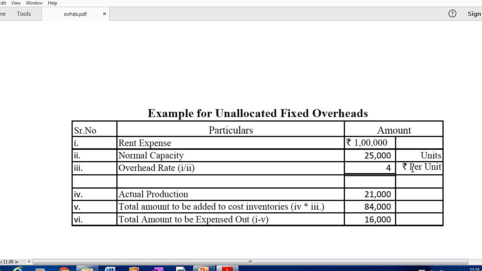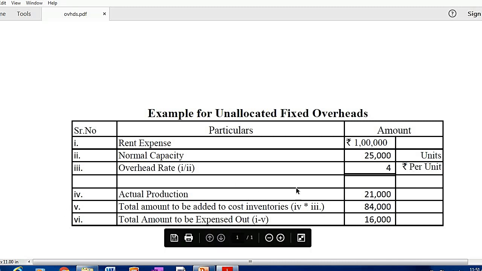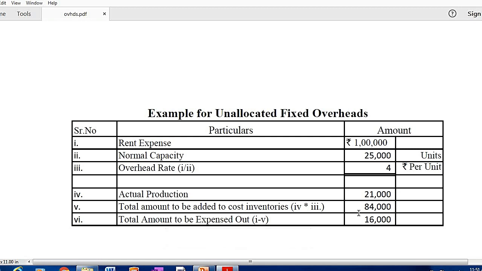As in, now I will allocate this 1 lakh to my 25,000 units. So for 1 unit, I will allocate 4 rupees. That 4 rupees will form part of my cost of that biscuit. Because of this lockdown, the production is on hold. So say my actual production is 21,000. If I allocate 4 rupees to 21,000, then the total amount to be added to the cost of inventories will be only 84,000.